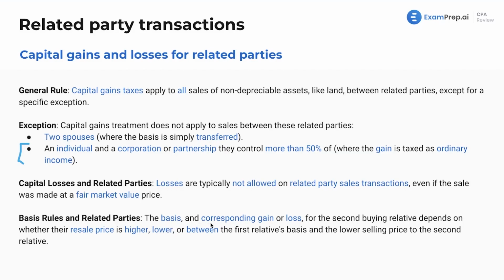Basis rules and related parties. The basis and corresponding gain or loss for the second buying relative depends on whether their resale price is higher, lower, or between the first relative's basis and the lower selling price to the second relative. We'll see, and this is something that pops up in gift tax. It comes up here. We're going to have to take three amounts and choose the middle of them. And if that sounds familiar to you, great. If not, we will get through it and see it soon enough.